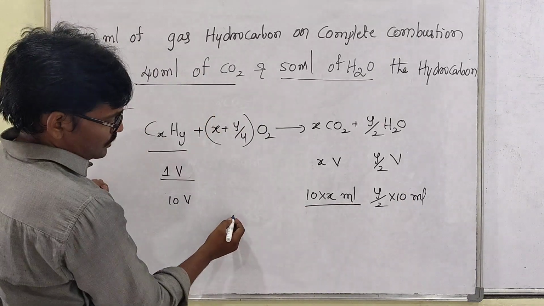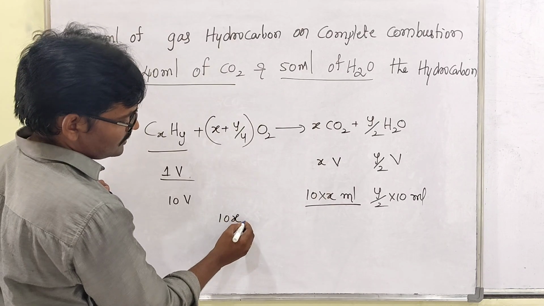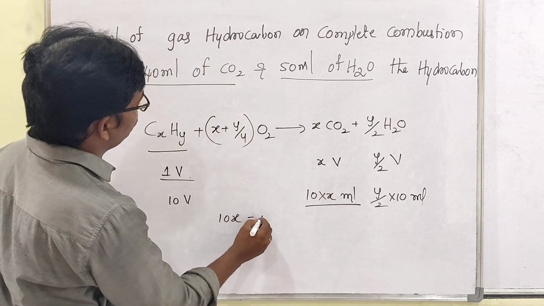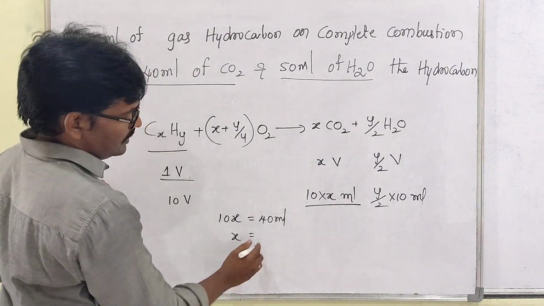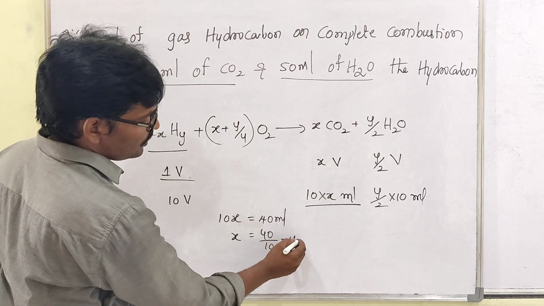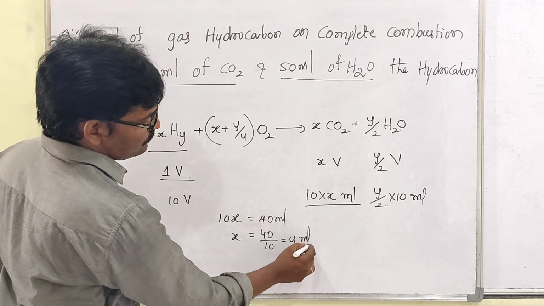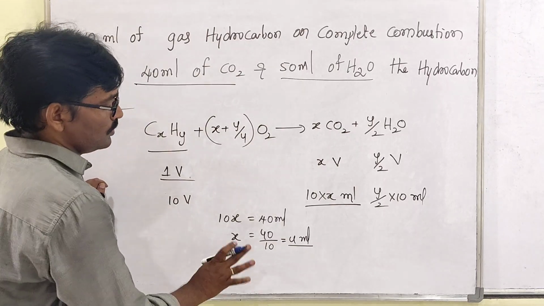How much CO2 was produced? 40 ml. So 10 into x equals 40 ml. Then x equals 40 divided by 10, equals 4. So 4 is produced. Clear? x is 4, not ml.